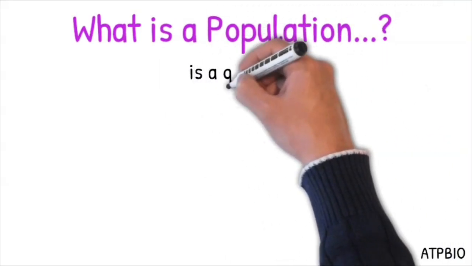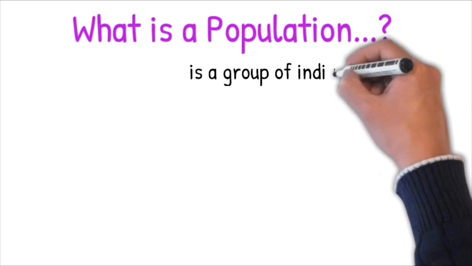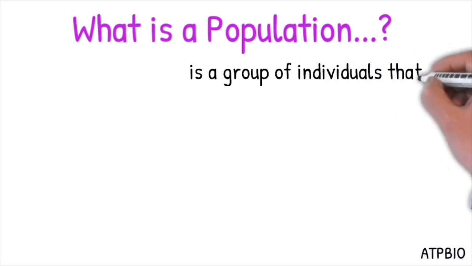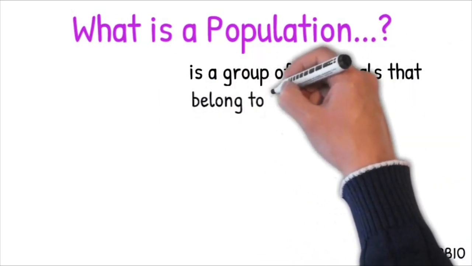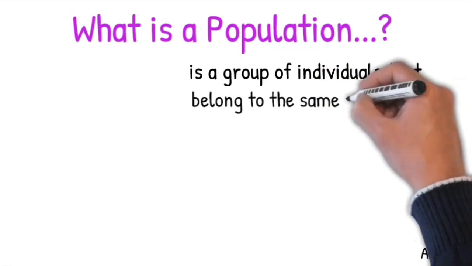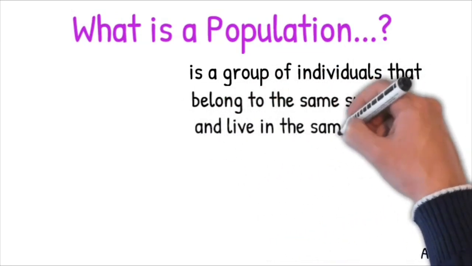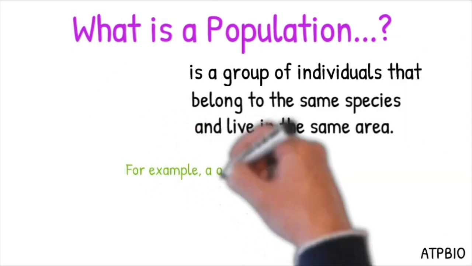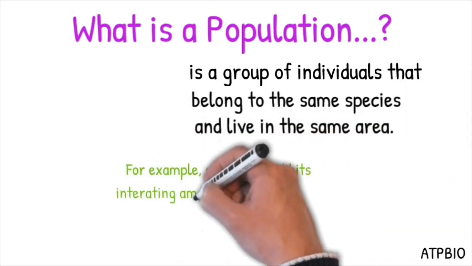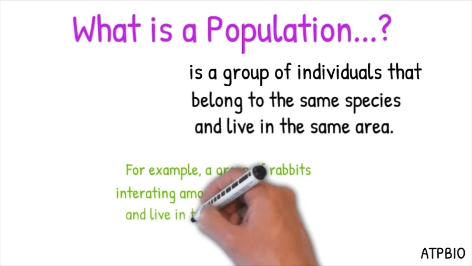That will be population. What is a population? A population is a group of individuals that belong to the same species and live in the same area. For example, a group of rabbits interacting among themselves and they happen to live in the same location.